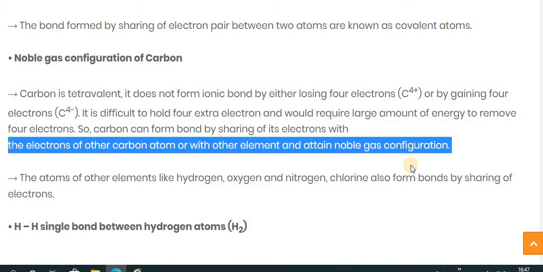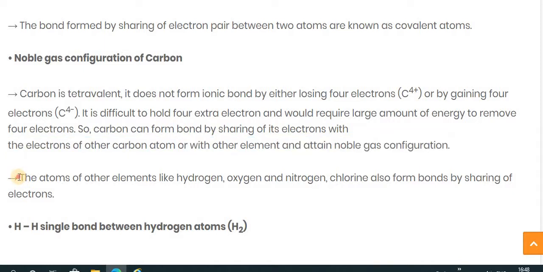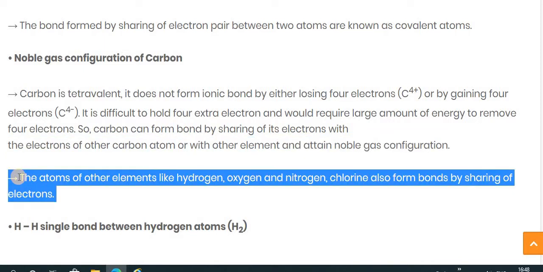Either it shares with its own kind, the other carbon atoms, or it also shares electrons with other elements to get the noble gas configuration. So carbon possesses a covalent bond, formed by the sharing of electrons.